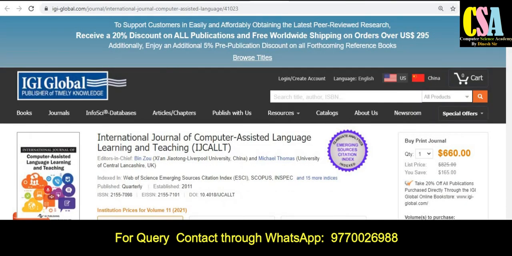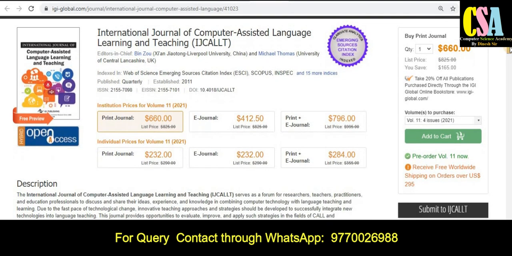The next category of the journal is the IJI publisher, and the journal title is IJCALLT. This is the journal acronym, and the indexing of this journal is very important. As you can see here, this journal is related to the SCI category, Web of Science, Emerging, and also the Scopus category. So it is a very good opportunity to publish your research paper in this category of journal.